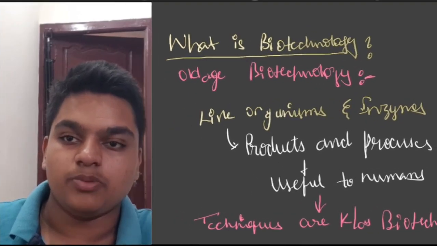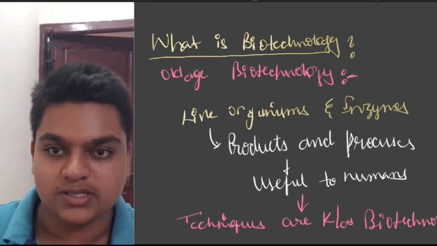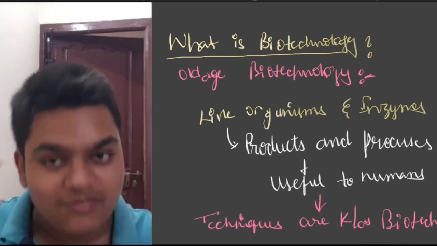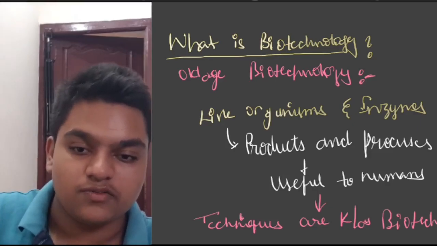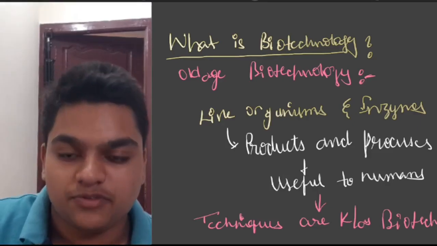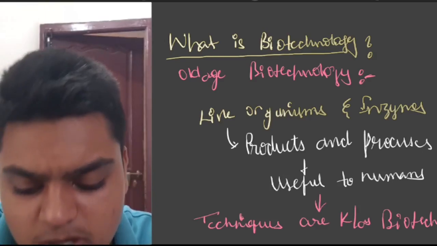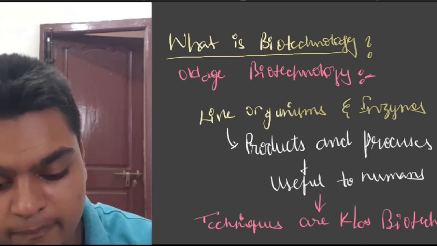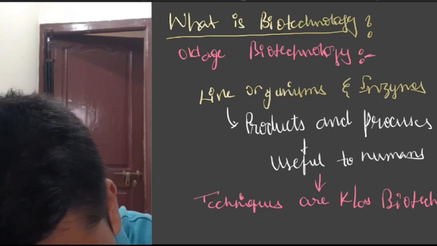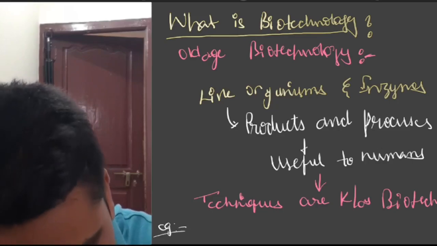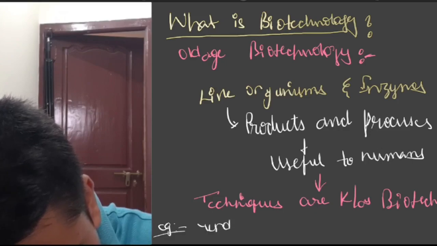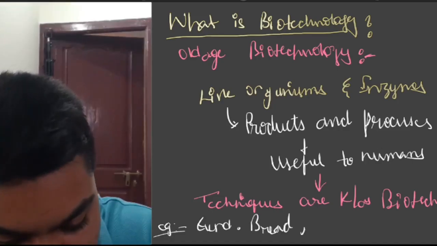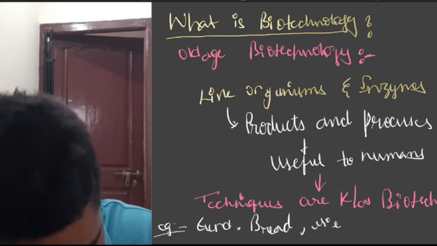Now, our present generation is a new people, right? So we have to modify this definition into our own definition, that is your new age definition of biotechnology. What are the examples for the old one? Making of curd from milk, making of bread, making of wine, etc.